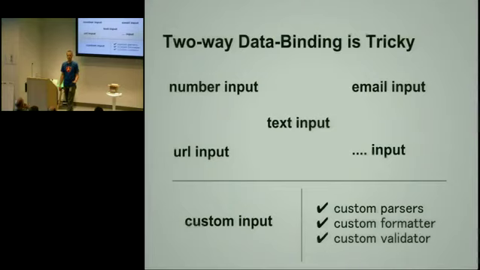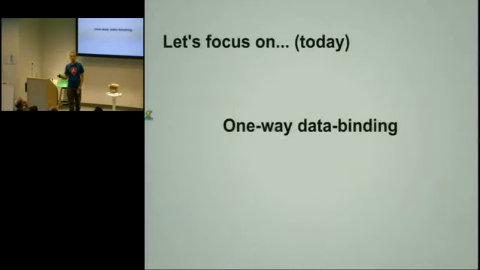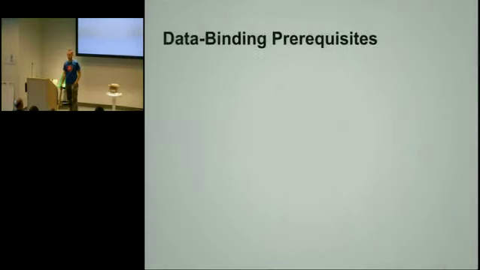And we also need the validation. So all of these APIs are available in Angular. I'm not going to deep dive in. We can talk offline about that. But you can build custom input fields if you want to. So, but let's focus on the one-way data binding because there's enough to cover here. So I'm just going to talk mostly about this. If you want to do two-way data binding, it's really the one-way data binding plus figuring out how to do the conversion in the other way. So it's just something in addition to one-way data binding.